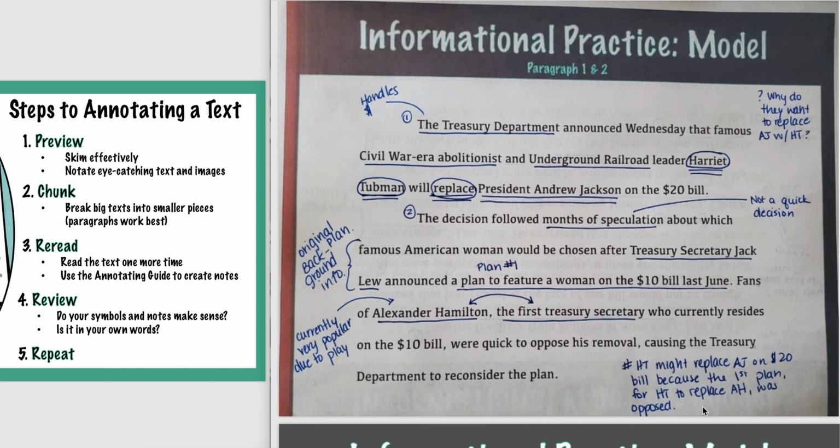Okay, so we know that he chose Tubman for a reason, and we know why, right? Because she was a Civil War abolitionist and an Underground Railroad leader. But people did not want her to replace Alexander Hamilton, so maybe there's a reason they're choosing President Andrew Jackson. It might be easier to make that change. At least that's what I can infer or make an educated guess about.